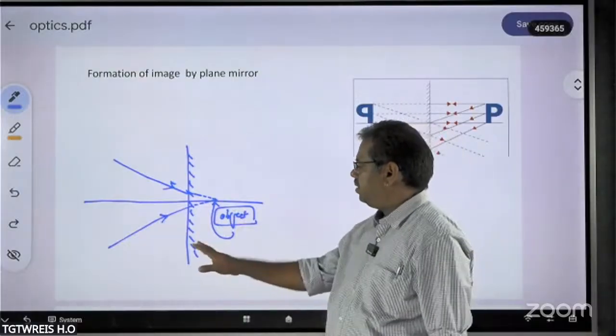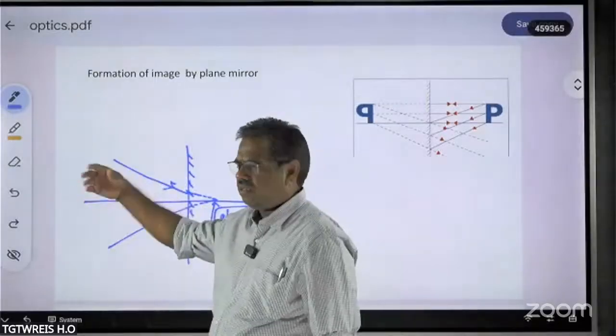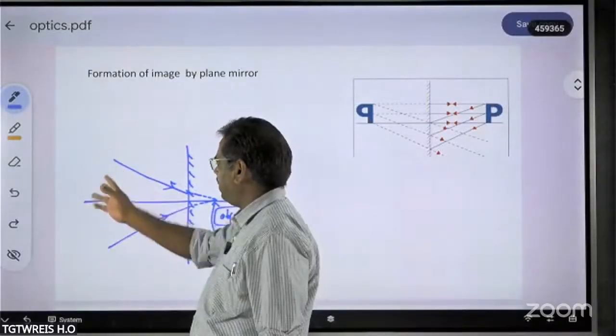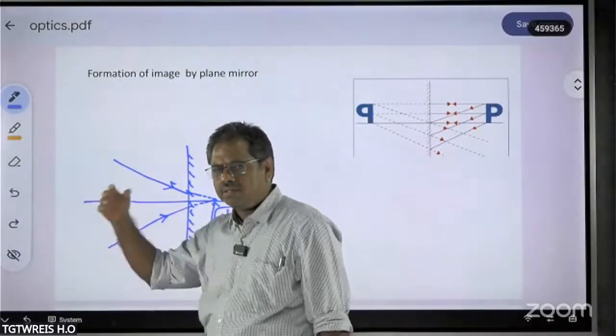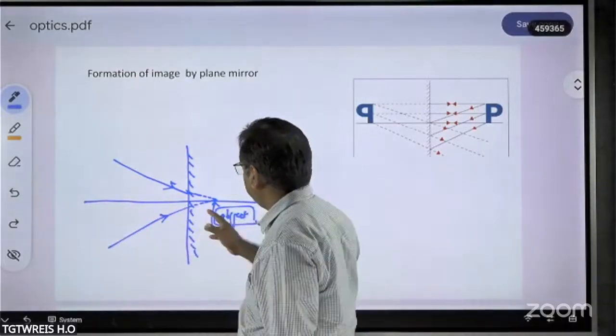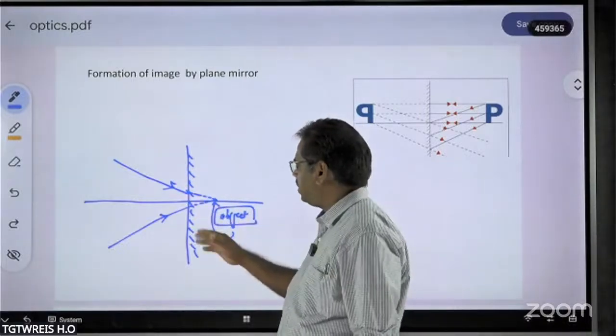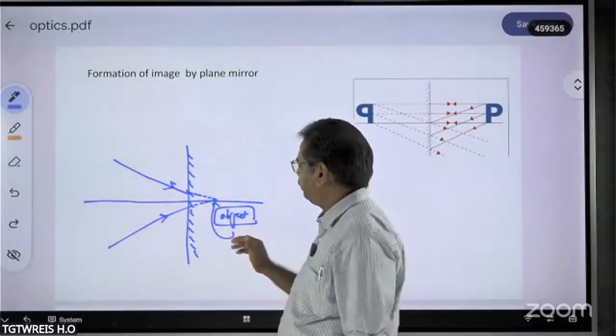That means if there were no plane mirror here, because of the passing of these light rays through different kinds of lenses or mirrors, the final image that you are going to get at this point, let me take as an object.